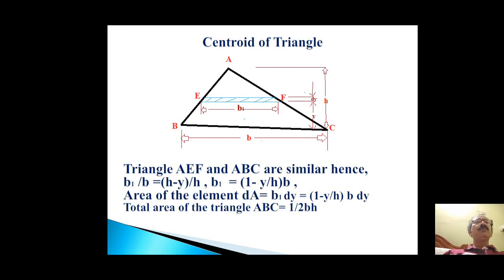So the area of the element dA can easily be calculated by putting the value of b1: (1 minus y by h) into b into dy. Now we know that the total area of the triangle ABC is half into base into height, that is half into b into h.